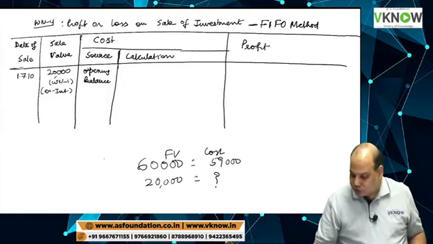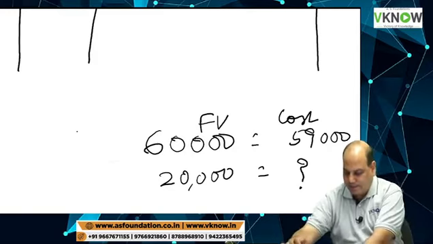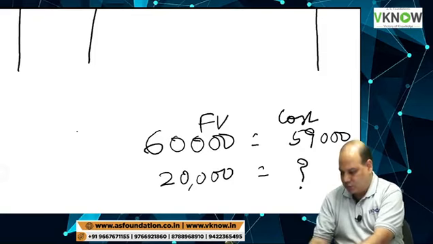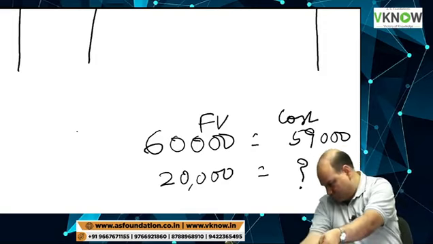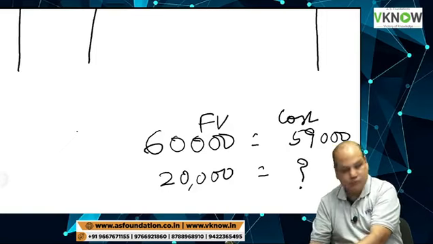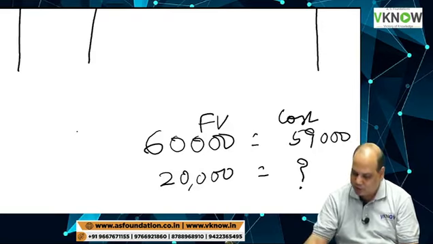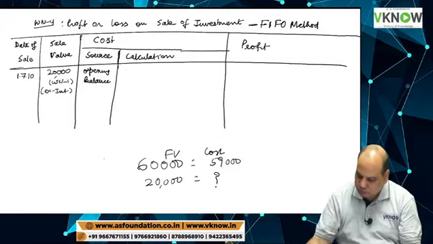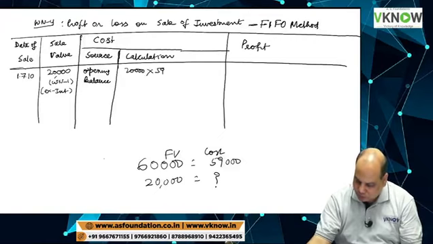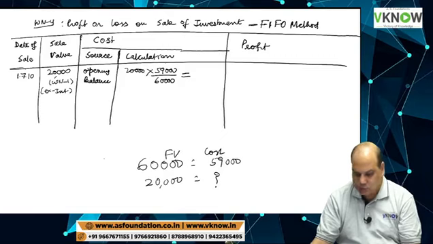The answer is 20,000 into 59,000 divided by 60,000. That is the cost. Anybody wants to answer?